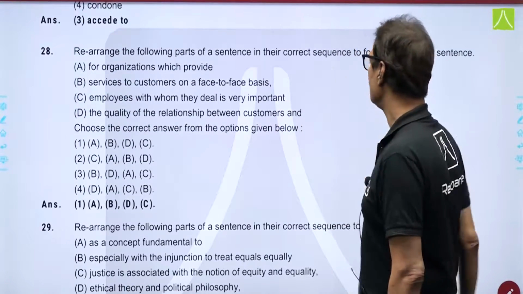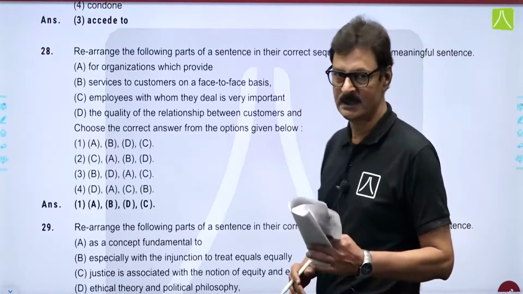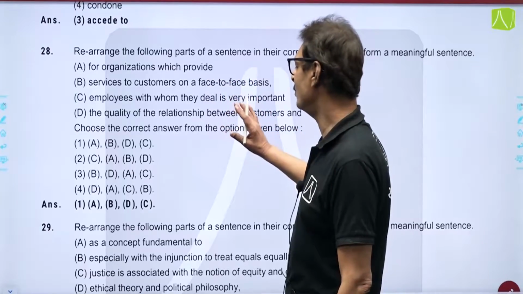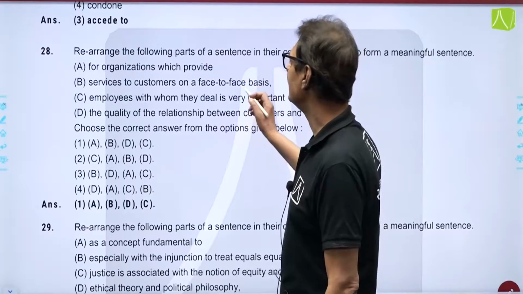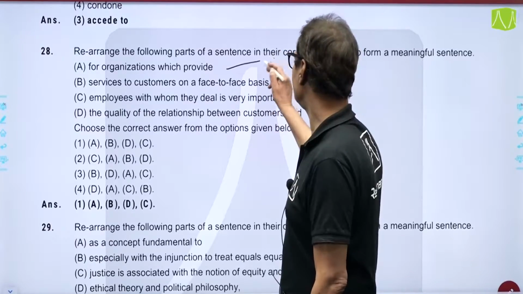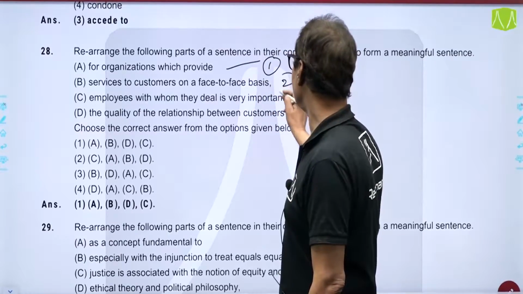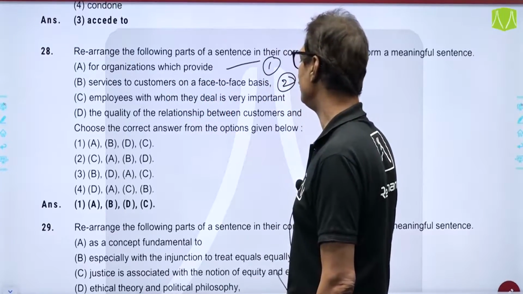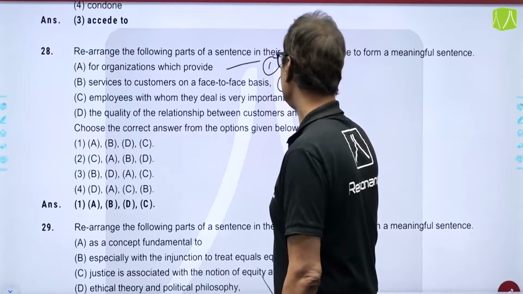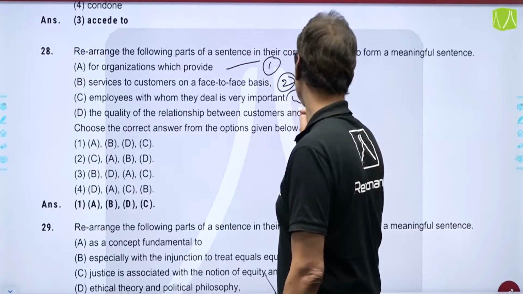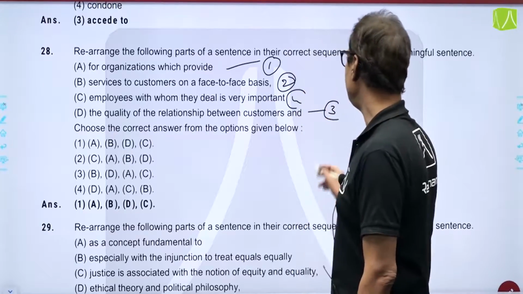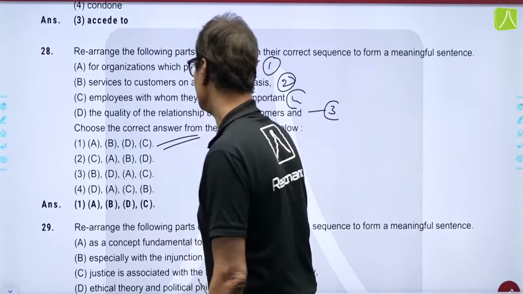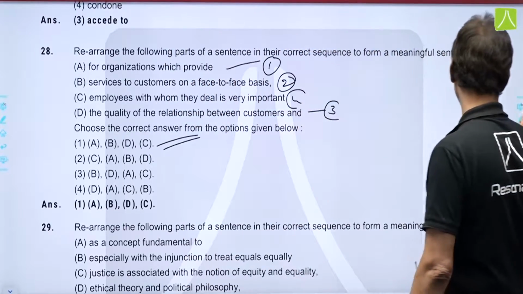Next one, based on sentence sequencing or sentence rearrangement or para jumbles, whatever term you want to use. If you read all these 4 sentences carefully, you will see that this should be the first statement, this should be the second statement. So, for organizations which provide services to customers on a face-to-face basis, the quality, this should be the third one and this should be the fourth one. So, correct sequence is A, B, D and C. A, B, D, C कहाँ पर है? A, B, D, C is in option number 1. So, this is the correct answer for question number 28.